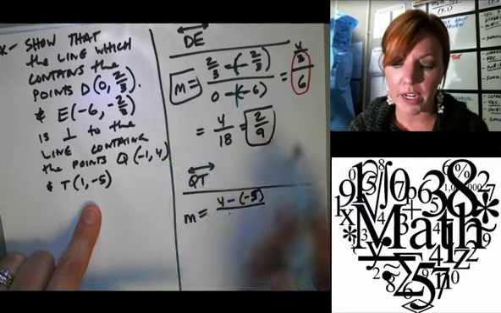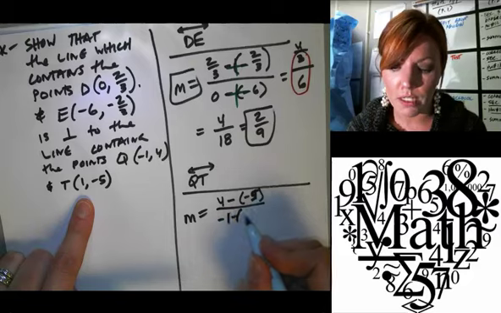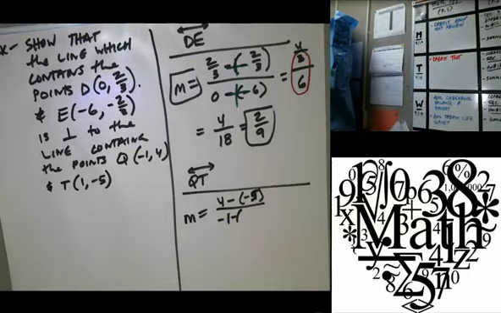You start with the 4 here on the top, then you want to start with the negative 1 on the bottom. -1. -1 minus regular 1.